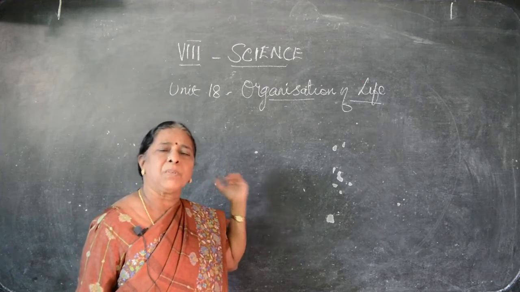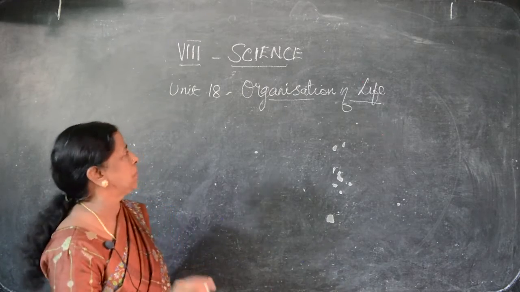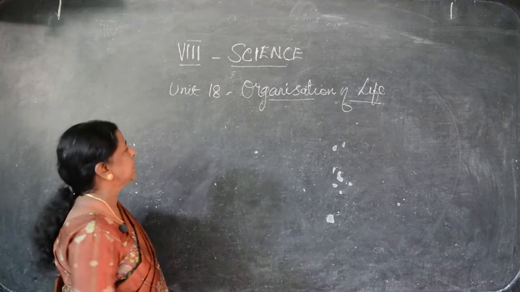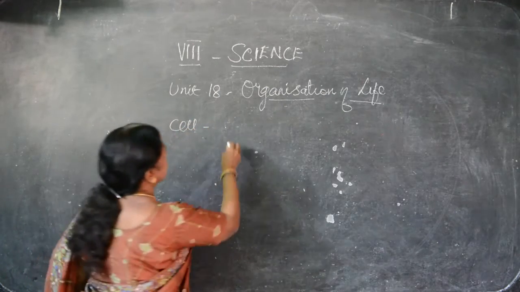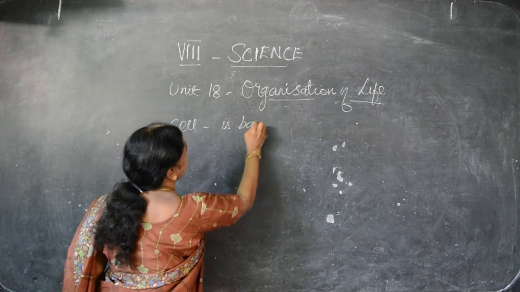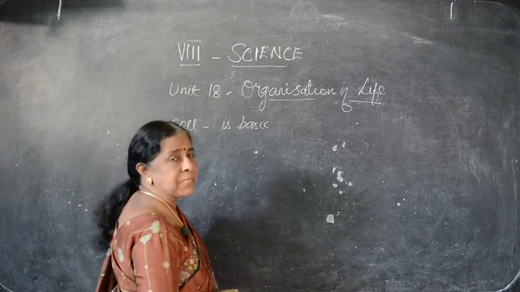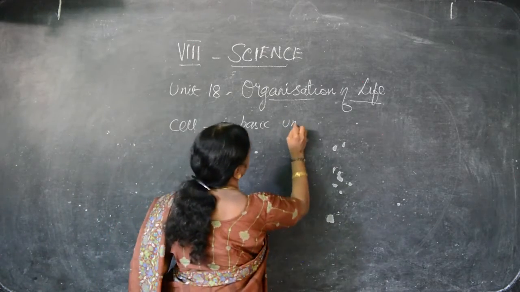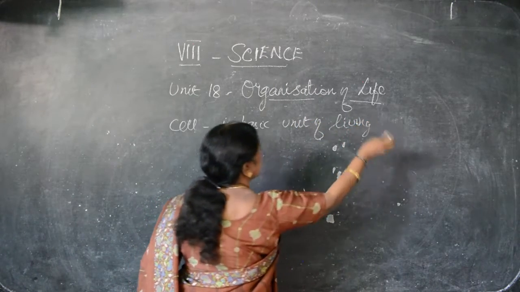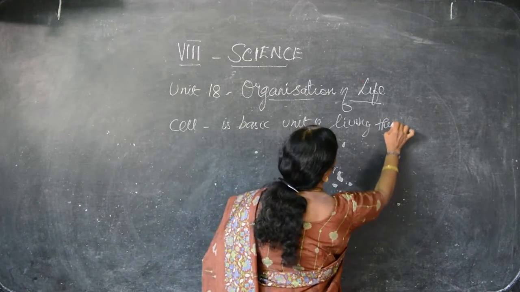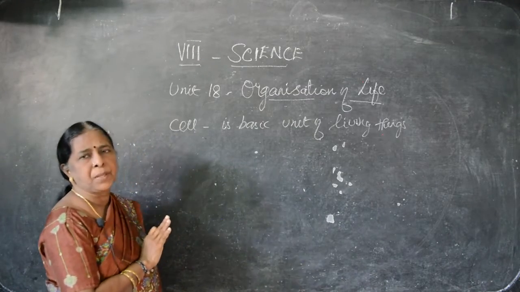Let us recall what all we have studied in the lower classes. We have seen already unicellular animals, then multicellular animals. First we'll go for organization. Cell. Cell is the basic unit of living thing. Whatever it may be, either it is unicellular or multicellular, the basic unit of living thing is the cell. So certainly we have seen living things. So what you should understand is the body of the living things is made up of cells.